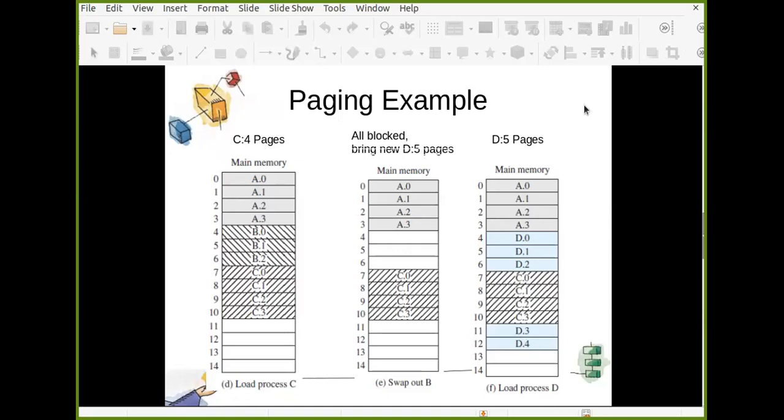So which problem of fixed size partition gets solved, almost solved, you can say, with the help of this paging scheme? Can you tell me which problem of the fixed partition scheme can be almost solved with this paging scheme?